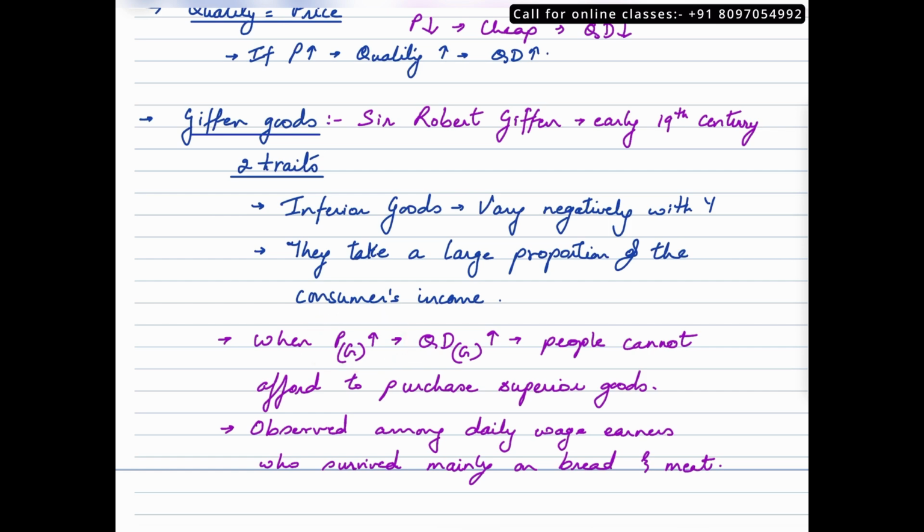Now, where was this generally observed? In the early 19th century as written above, Sir Robert Giffen observed this phenomena amongst the daily wage earners who basically survived on the staple diet of bread and meat. So they did not really have a lot of options. There were not many substitutes in the market, and bread is the giffen good here, whereas meat is a superior good.